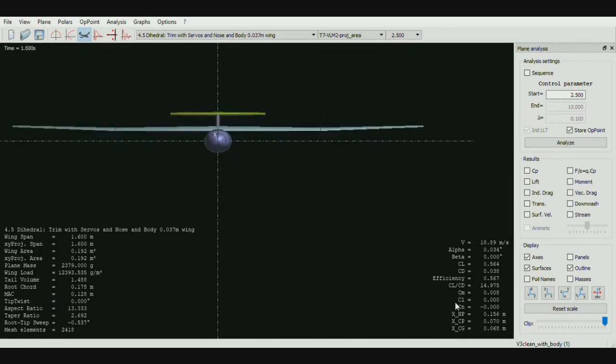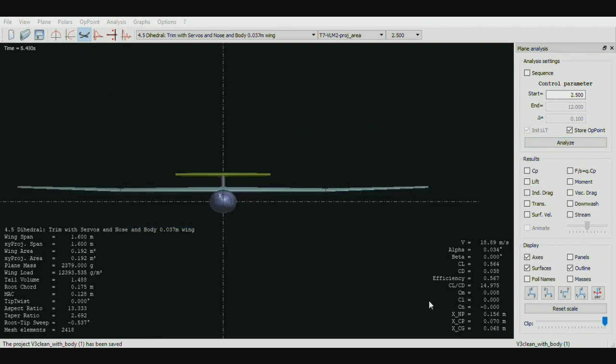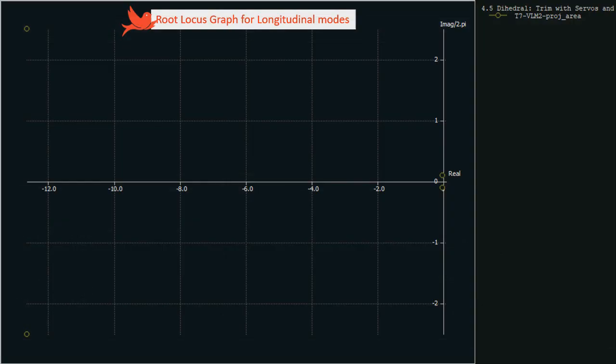It can be seen it is stable, and we've shown the analysis at different speeds. Next, we analyze the Dutch roll. It can be seen that the design is stable, and in this mode the analysis was done with a different speed to analyze the motion. The root locus graphs were then analyzed.